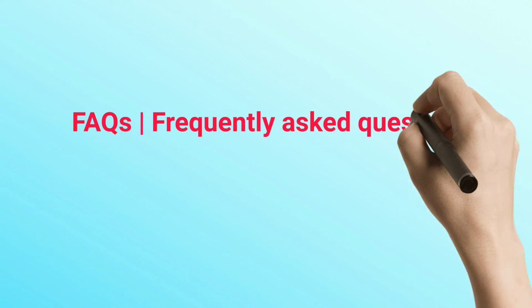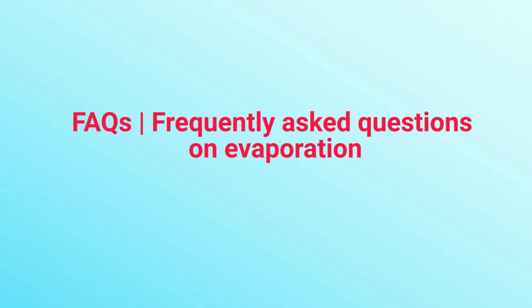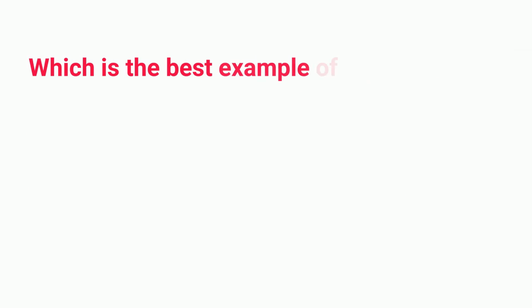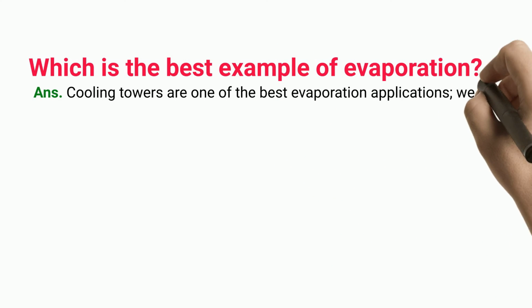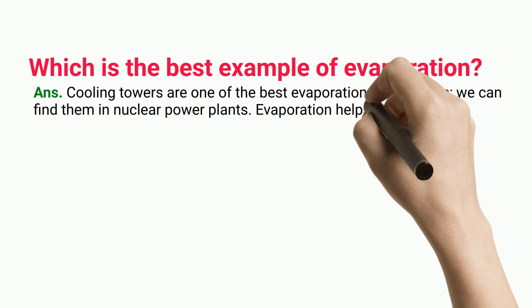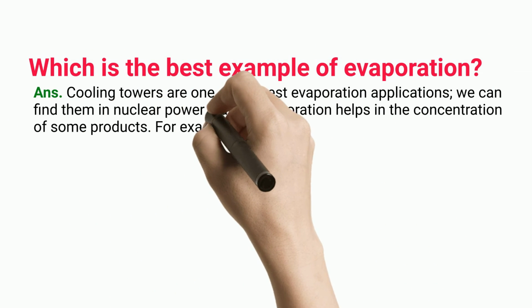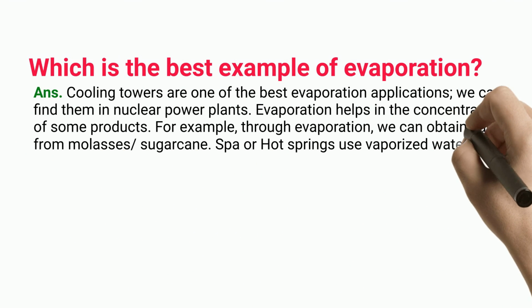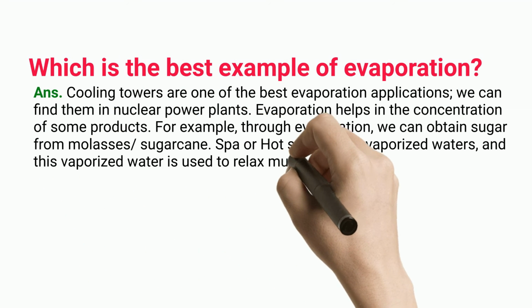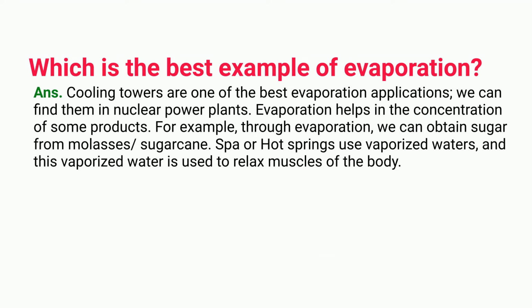FAQs, frequently asked questions on evaporation. Which is the best example of evaporation? Cooling towers are one of the best evaporation applications. We can find them in nuclear power plants. Evaporation helps in the concentration of some products. For example, through evaporation, we can obtain sugar from molasses or sugarcane. Spas or hot springs use vaporized water, and this vaporized water is used to relax muscles of the body.